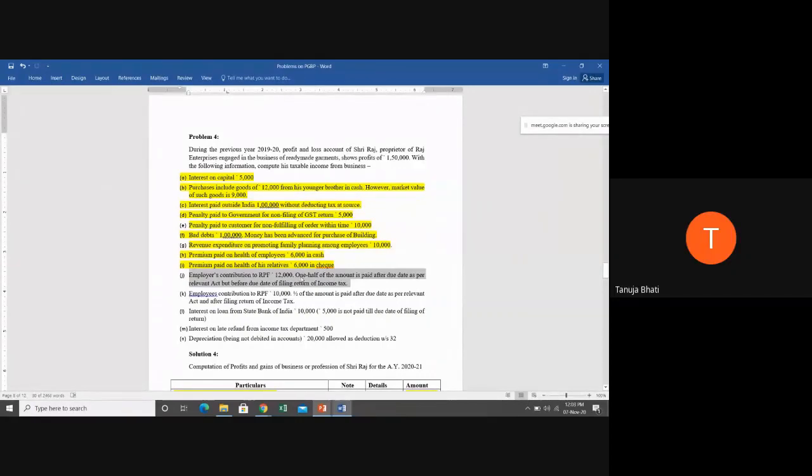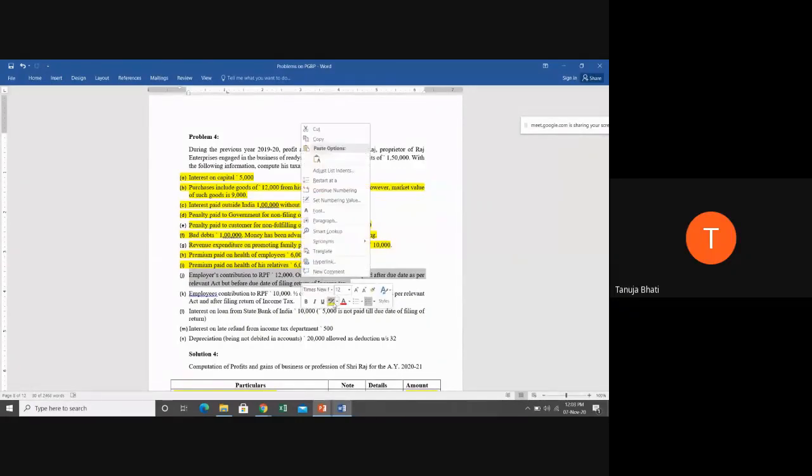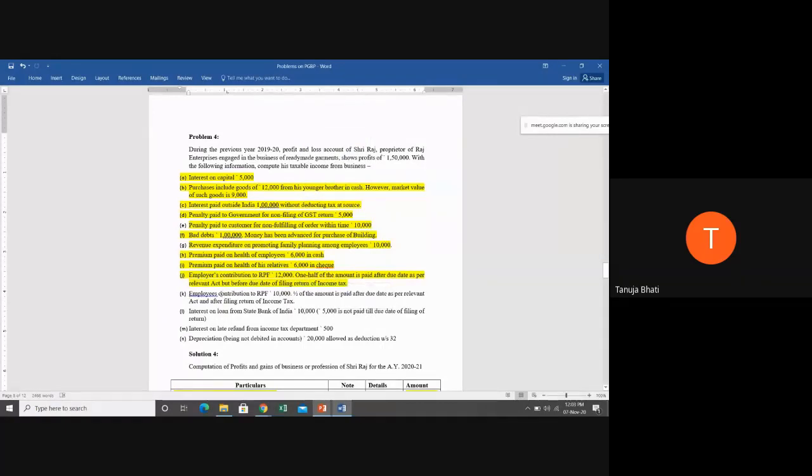Okay, ma'am, allowable. Very good. So it is an allowable expense because it is made before filing the return of income tax. Next, employees' contribution to RPF is 10,000.